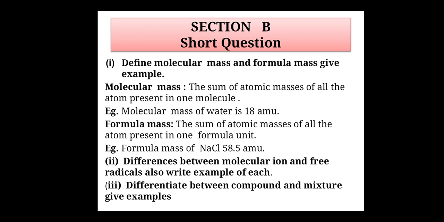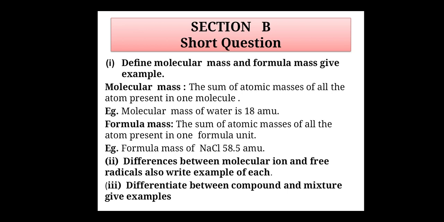The next one is free radical. A free radical is an atom which has an unpaired electron and bears no electrical charge. For example, chlorine radical. An ion has a charge while a free radical has no charge.